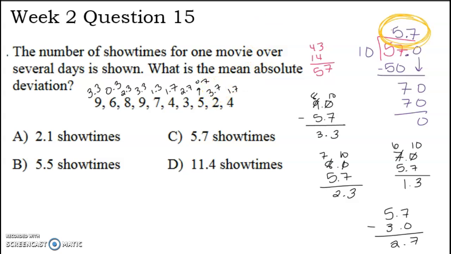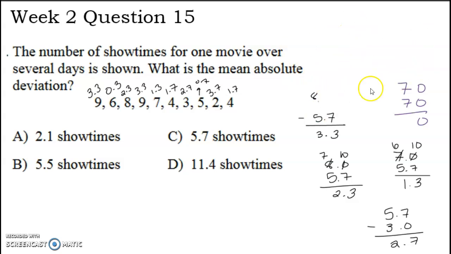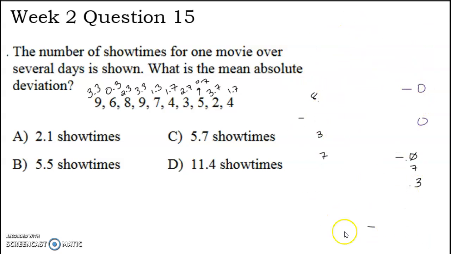All right, so now we have to find the mean of all of these numbers. Okay. Whew, it's a lot of work. Lots of work.